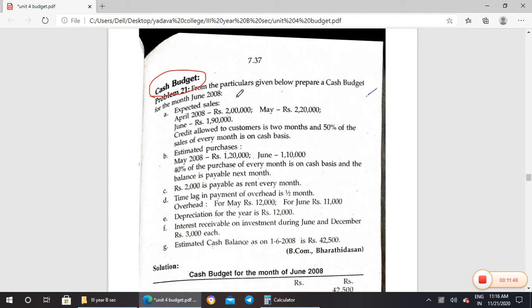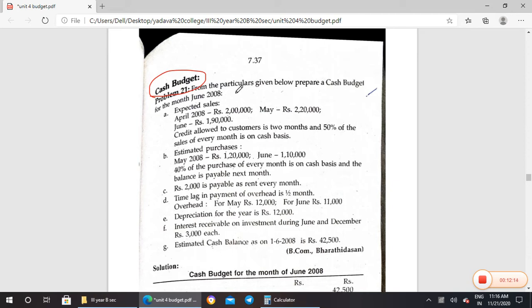They have given some time for debtors, as well as for creditors, to repay their amount. That should be calculated here. How much cash will be paid in that month or that year. So for a cash budget, each and every line we have to read twice or thrice, and only then will we understand all these things.